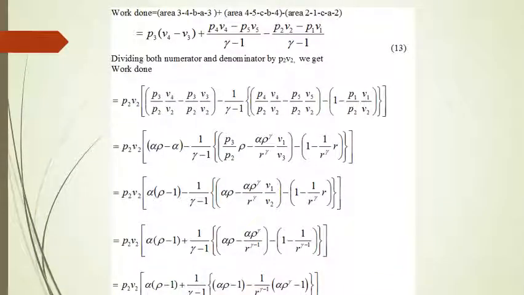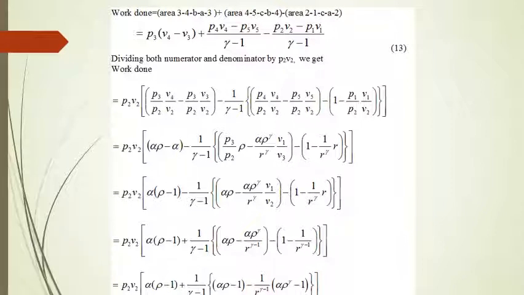Now here also, to determine the expression for mean effective pressure for the dual cycle, we want to find out the work done. That is, we want to find out the area enclosed by this geometrical figure, that is 1, 2, 3, 4, 5, 1.